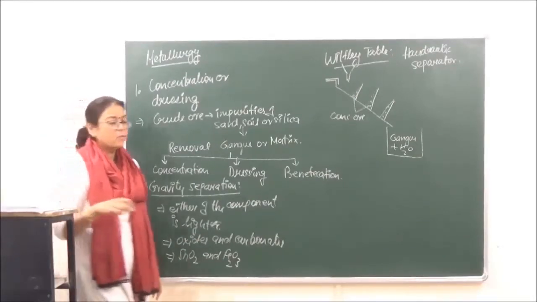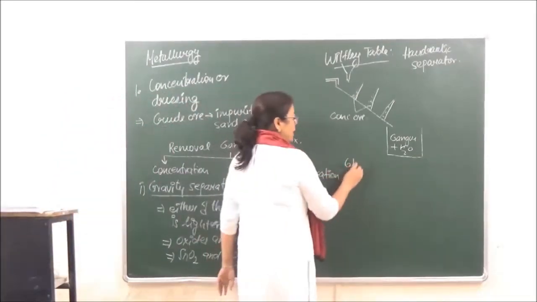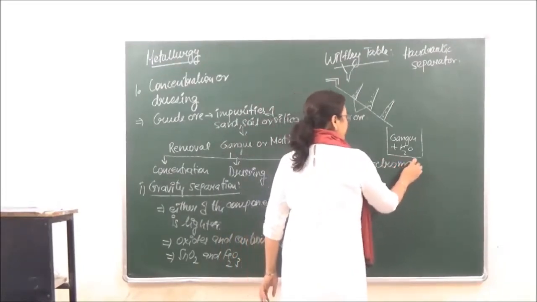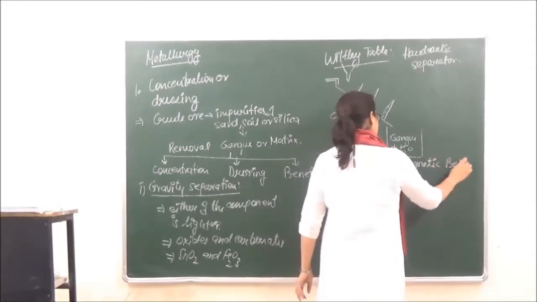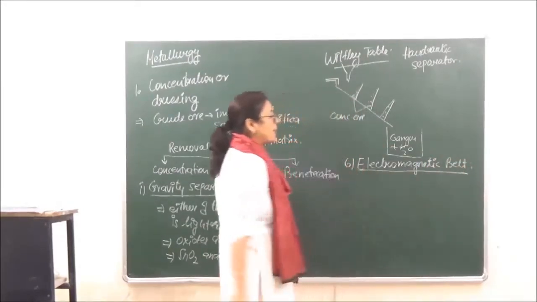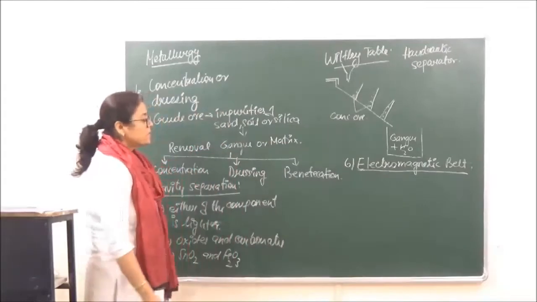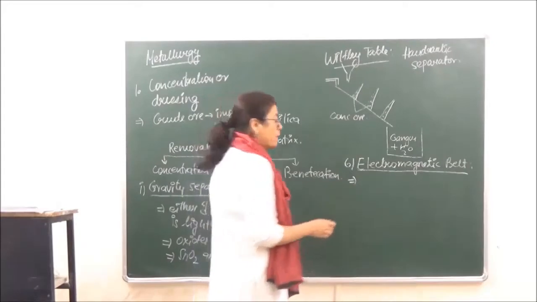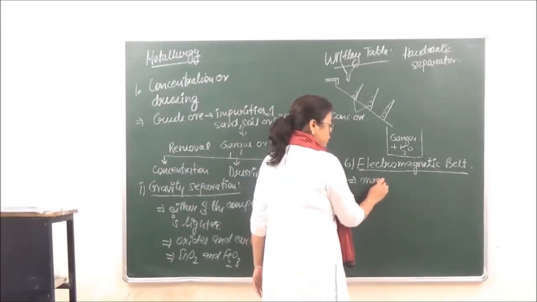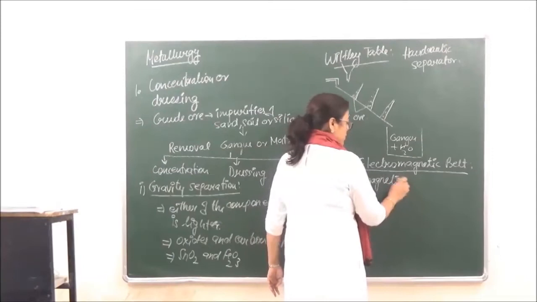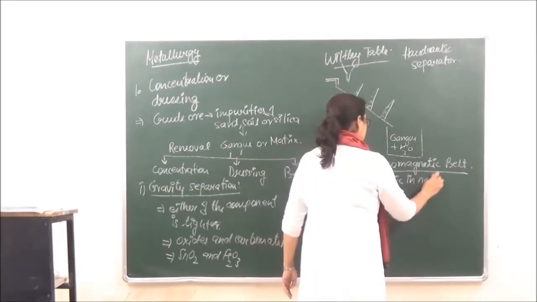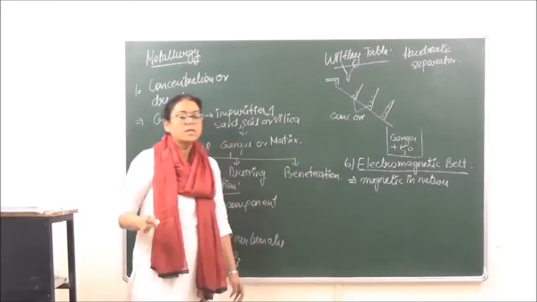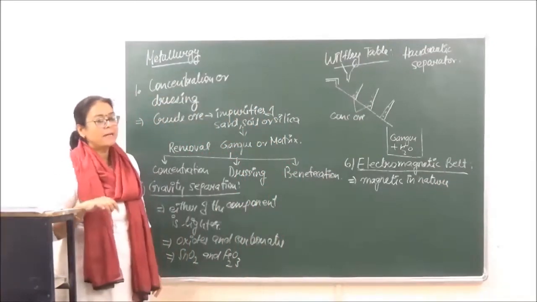Then the second method which we have is the electromagnetic separator, with an electromagnetic belt. Right? The principle we use here is that one of the components should be magnetic in nature, that is, it should be attracted by the magnet.